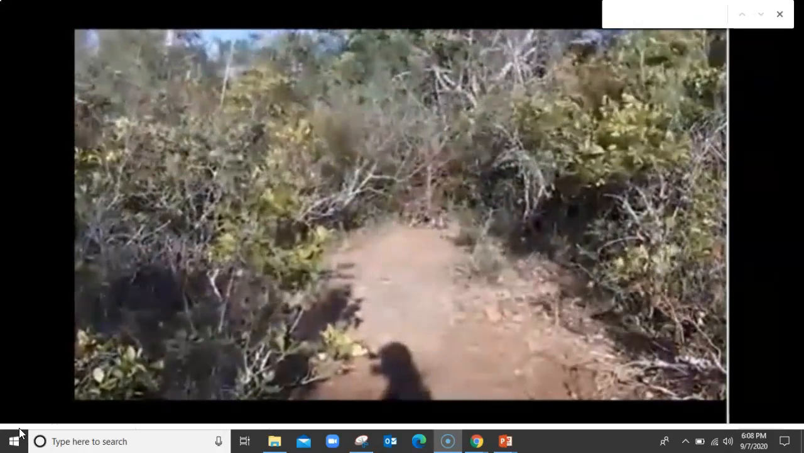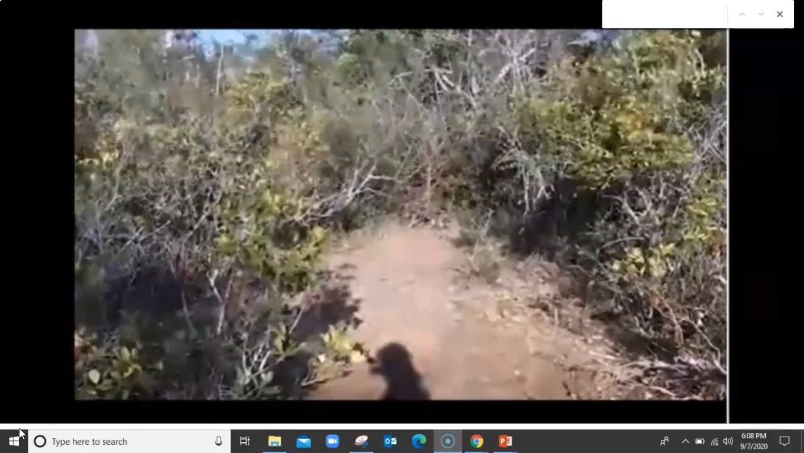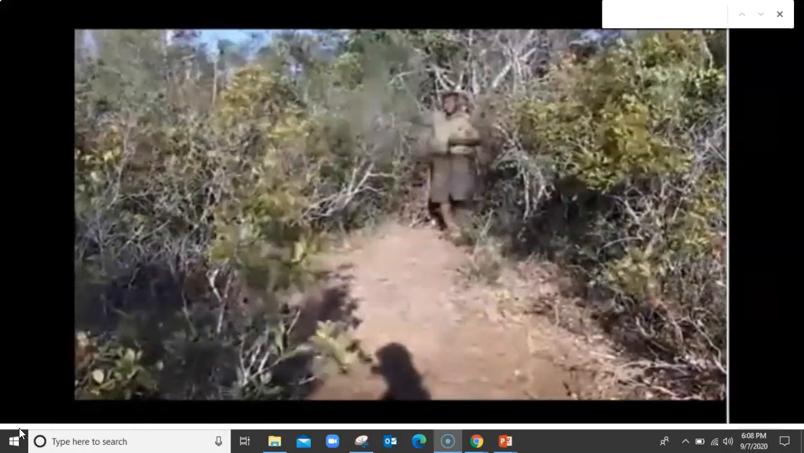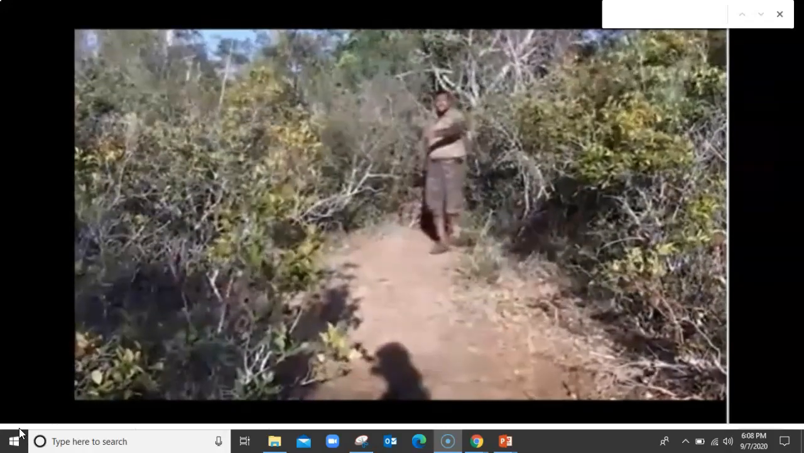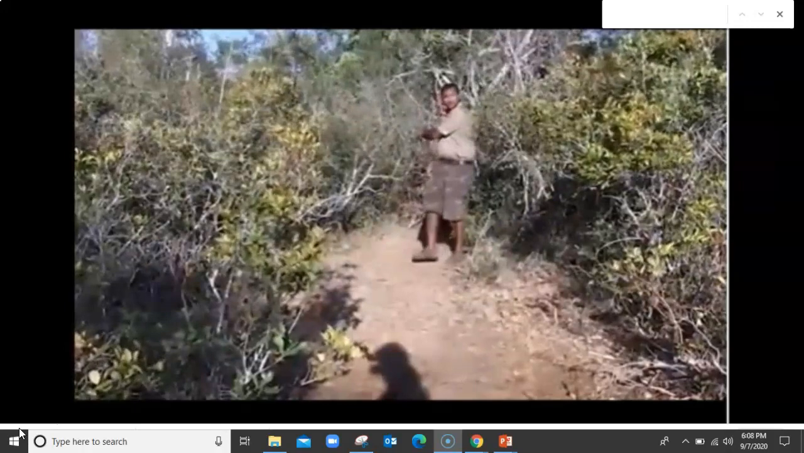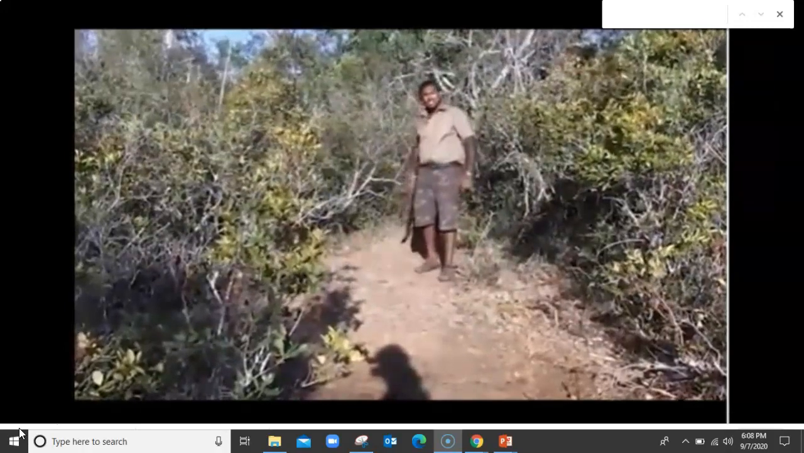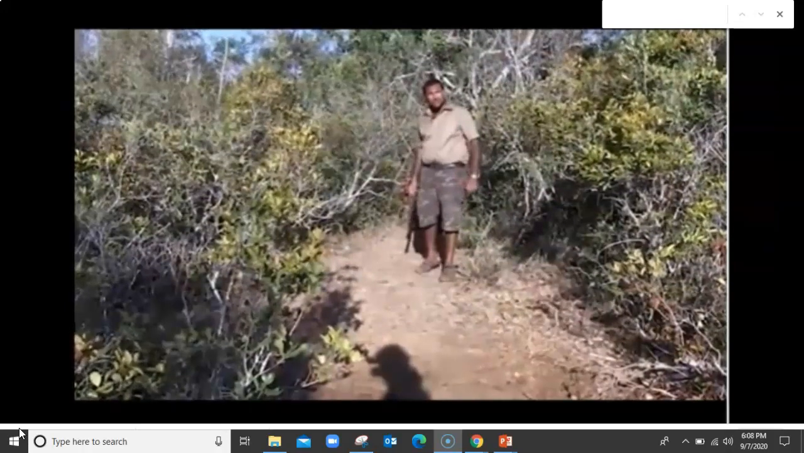Elephants spend a lot of time here in the forest. They play a major role in this forest ecosystem. They modify the environment by making paths like these, so it's easier to walk through these thorny bushes.